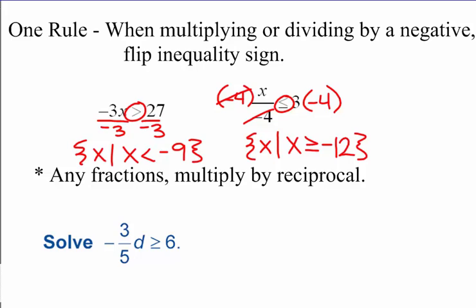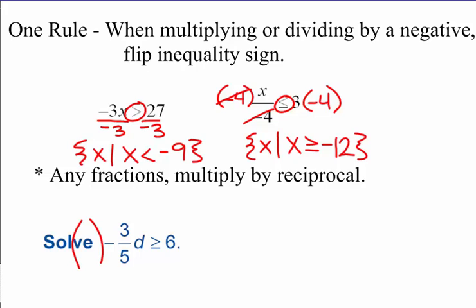So any fraction, you're going to multiply by the reciprocal. So here's one with a fraction. We have negative 3/5 d is greater than or equal to 6. So the fraction here with the variable is negative 3/5. It's multiplied by the variable. So to unmultiply, you divide, right? So we would divide negative 3/5. The problem is, what do we do when we divide fractions? We multiply by the reciprocal. Okay, so this should make sense to us.